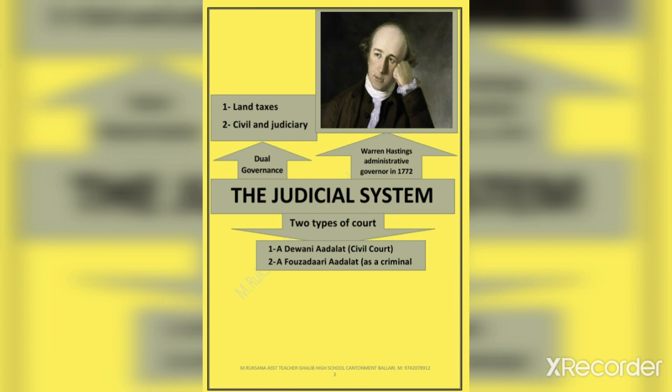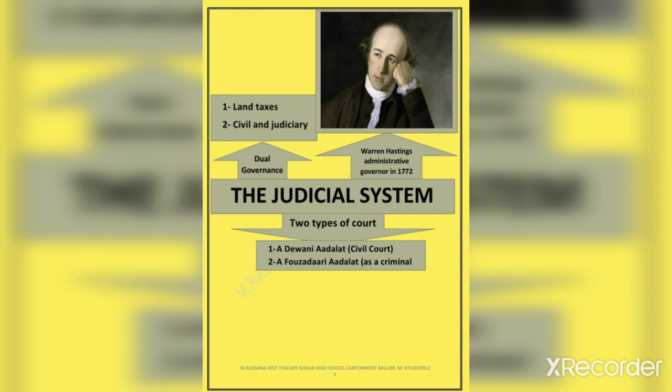After the Battle of Buxar, the Mughal Emperor Shah Alam handed over the Diwani rights, the authority to collect land taxes, to the British. With this, dual administration came into effect in the Bengal region.